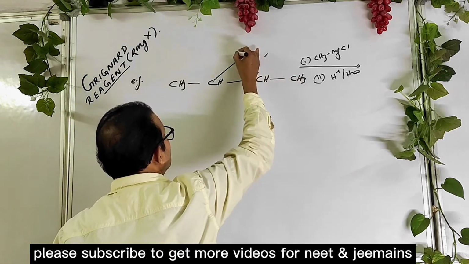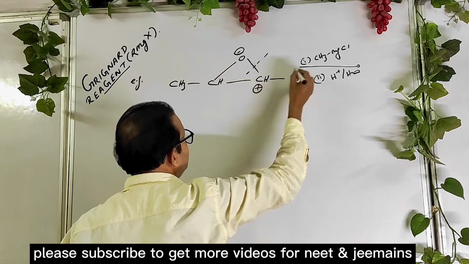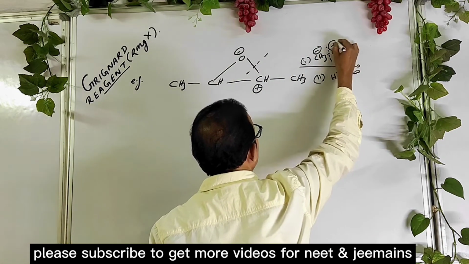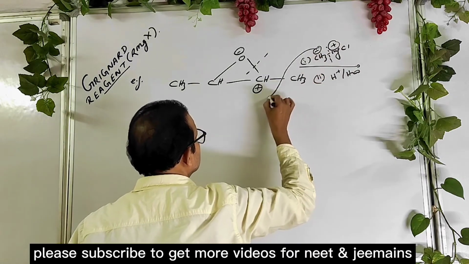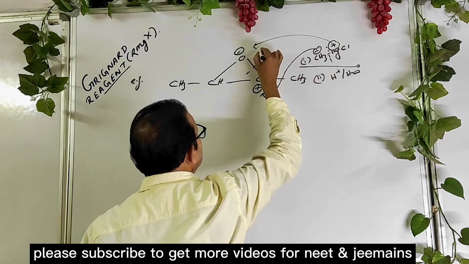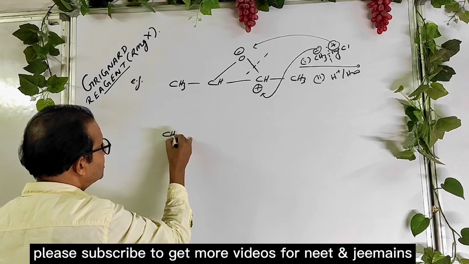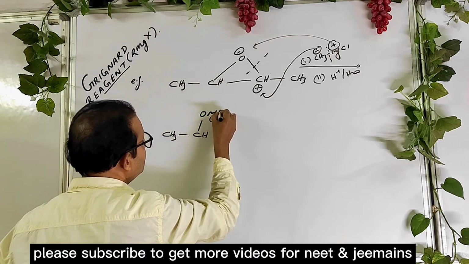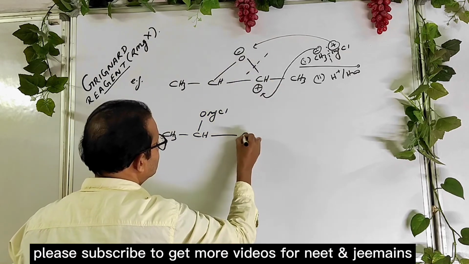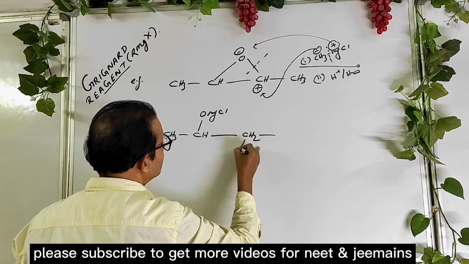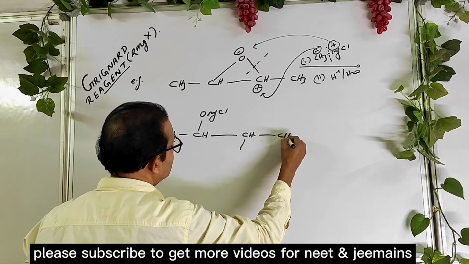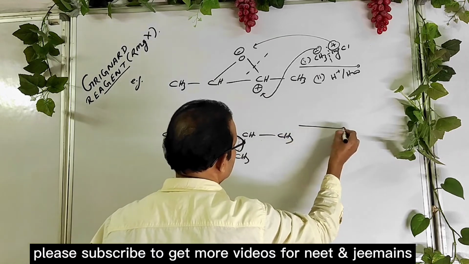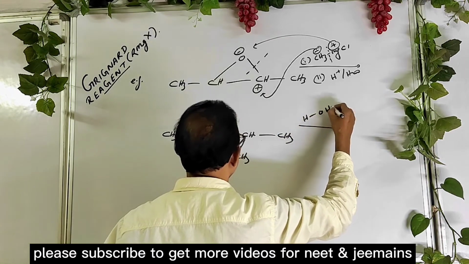If you break, oxygen negative, carbon positive. Treat the Grignard reagent as negative, positive whenever you break it. So you know that oppositely charged ions are attracted by each other. So the product is CH3CH, OMgCl, and here CH2CH3, and this CH3 enters here, and now finally it reacts with moisture.